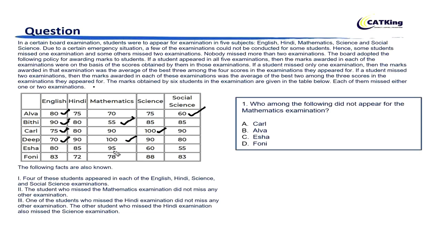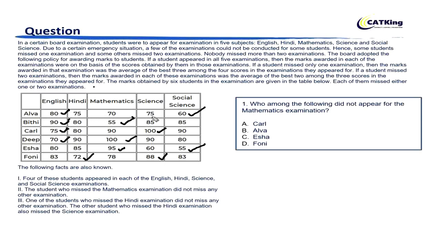What about Isha? Isha appeared for maths and social science for sure. And Phony appeared for science as well as Hindi. Okay. So till now we can say that these students appeared in at least these examinations, and obviously they would have appeared for other examinations as well. Okay.